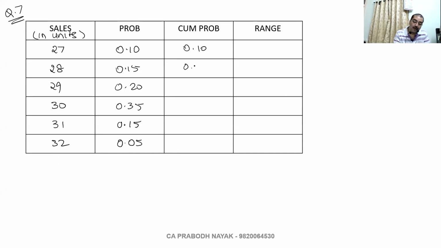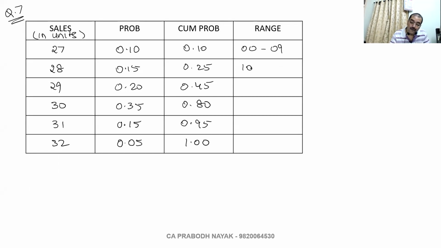0.10, 10 and 15 is 25, 25 and 20 is 45, 45 and 35 is 80, 80 and 15 is 95, and 1. So this will be 00 to 09, 10 to 24, 25 to 44, 45 to 79, 80 to 94, 95 to 99. So everybody has got this now?